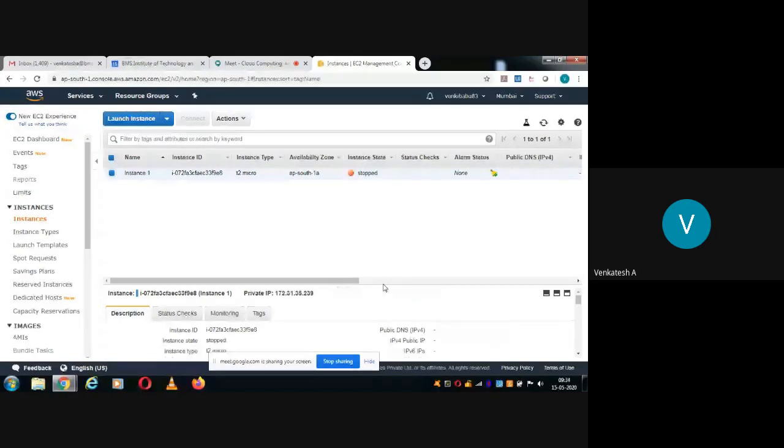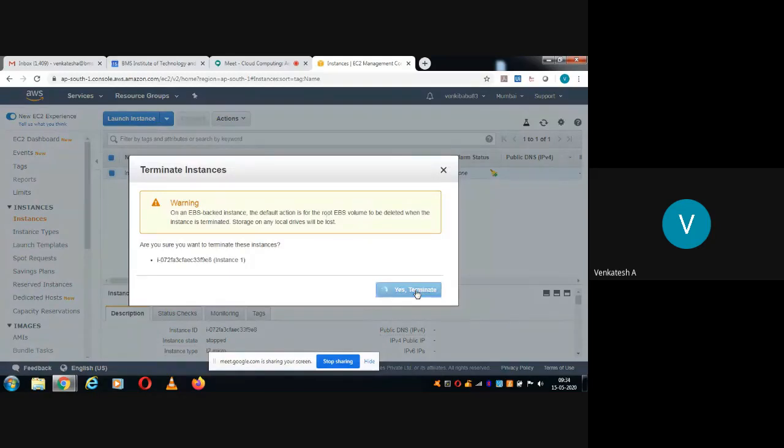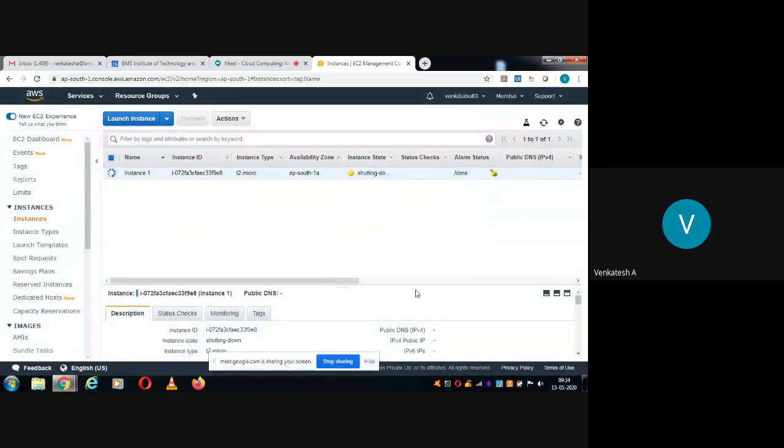Now once again go to actions, select instance state and terminate. Yes, terminate. The meaning of terminating in AWS is nothing but deleting that instance itself. If you do not delete that instance, that is not a good idea. Sometimes we forget to stop that instance and do not delete it also. That means it will be up and running and it will cost a lot of money.